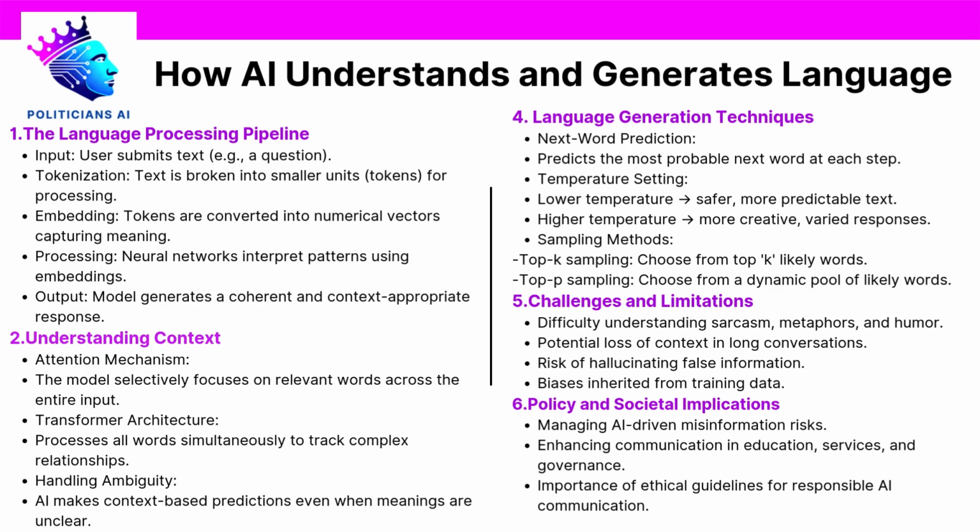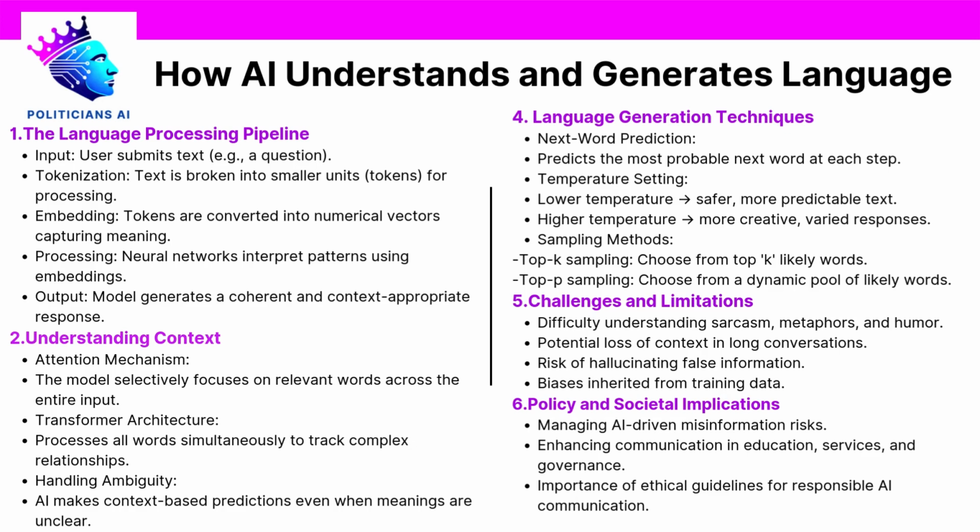Fourth, processing. The vectors are fed into a vast, multi-layered neural network, typically based on transformer architecture. Here, layers of computations analyze the input for patterns, relationships, and structure based on what the AI learned during its training phase. Fifth, output. Finally, the model predicts the best possible response, a sequence of tokens that form the AI's generated text. This pipeline, while invisible to users, underpins every interaction with AI writing tools, customer service bots, automatic translators, and more.